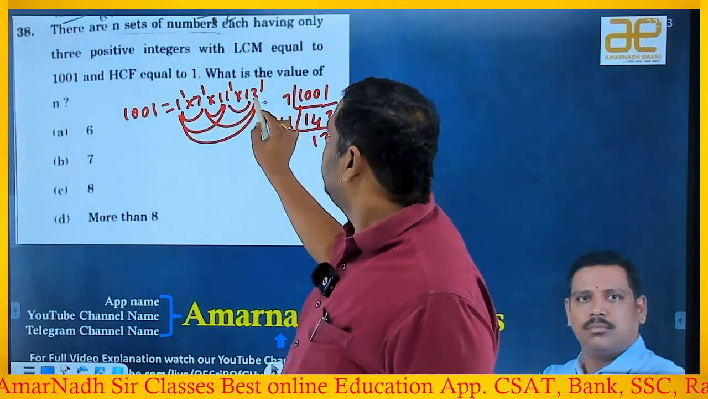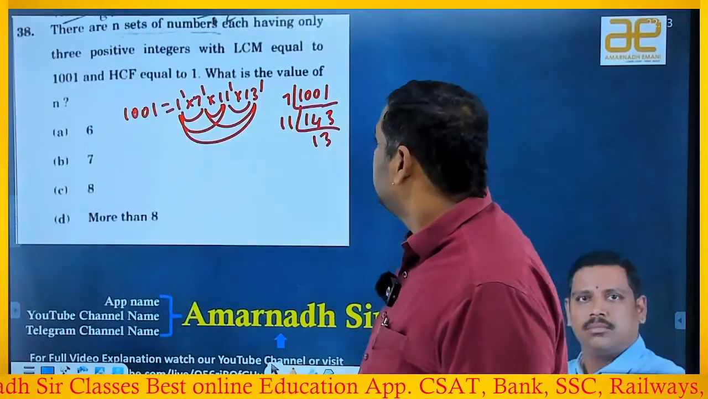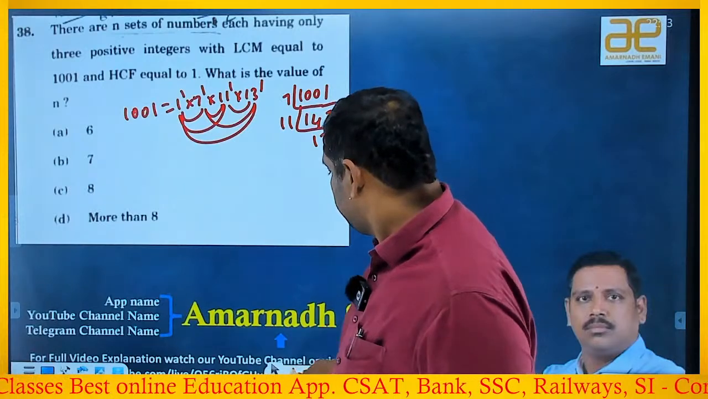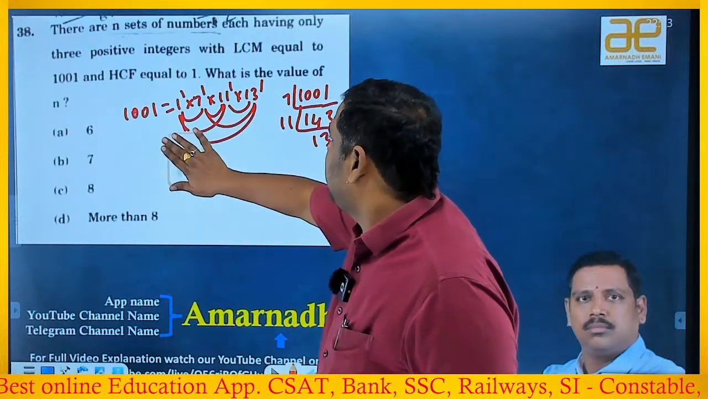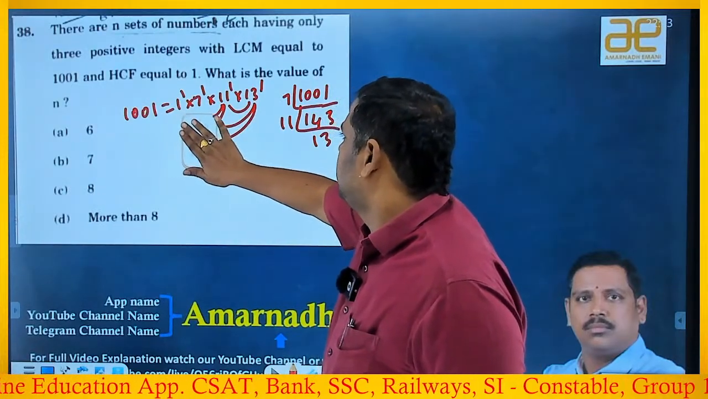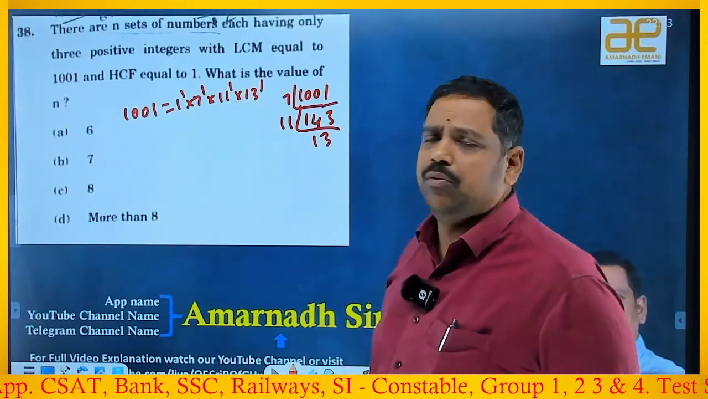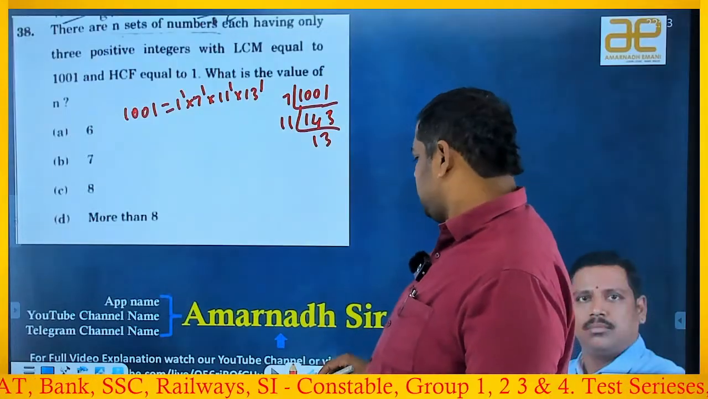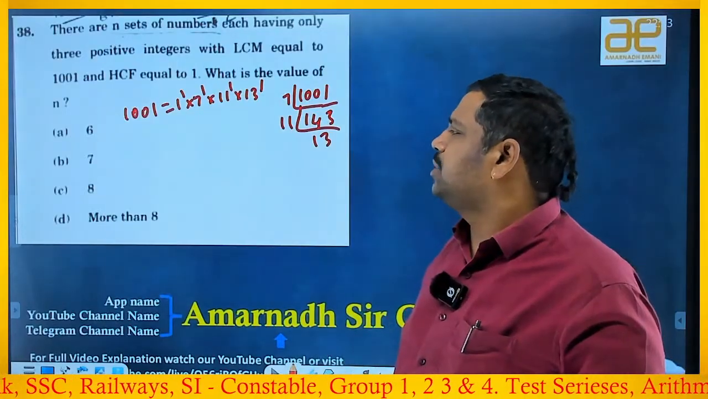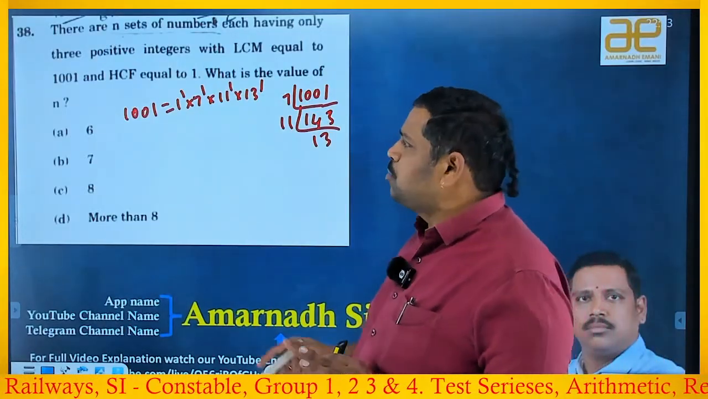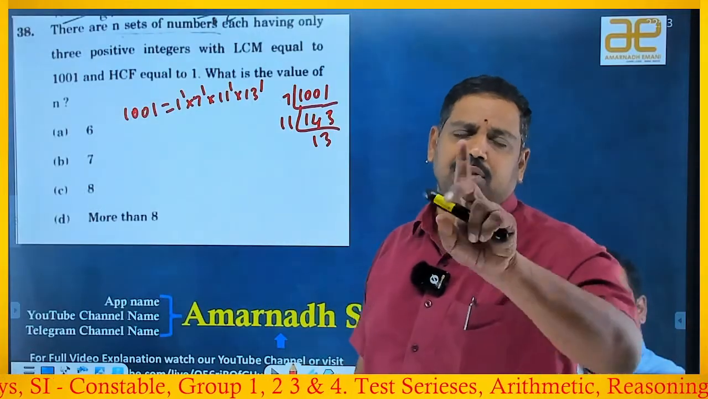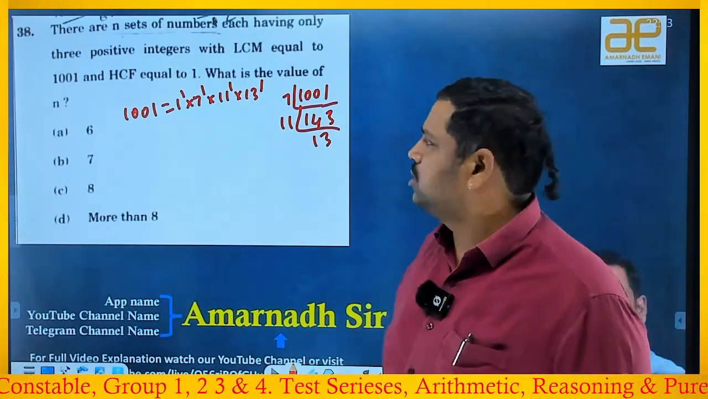Means if I take any combination of 2 numbers or 3 numbers, or 4 numbers even, definitely its HCF will be 1. So now our target: I'm taking the numbers in such a way that the product is 1001 and the HCF is 1. Like that I'm thinking the numbers.